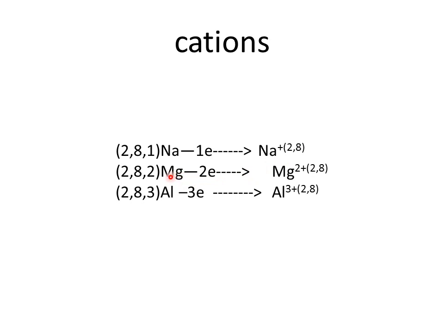Then let us take the case of magnesium. Magnesium, its electronic configuration is 2, 8, 2. 2 electrons are there in the valence shell of magnesium. Therefore, it is easy to lose 2 electrons to attain stability. That means to have 8 electrons, magnesium can easily lose 2 electrons.